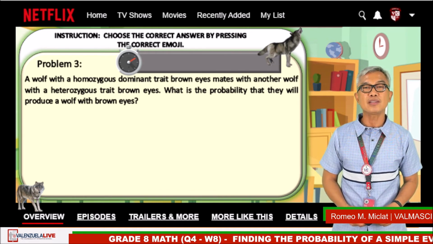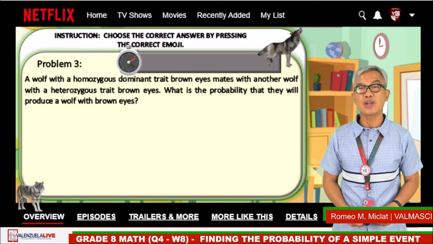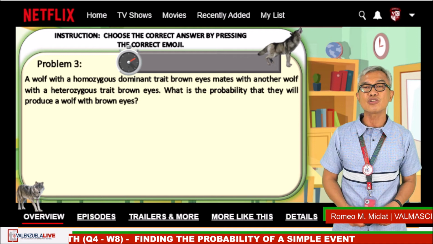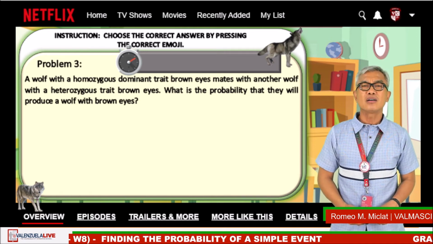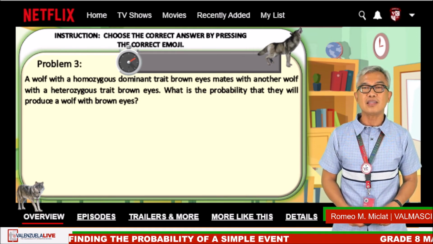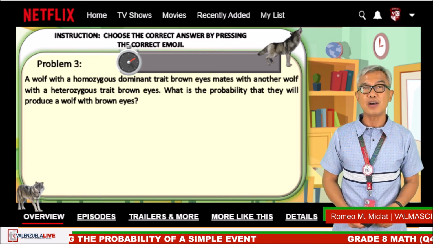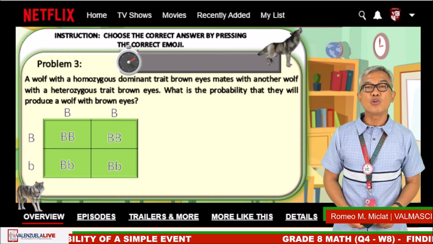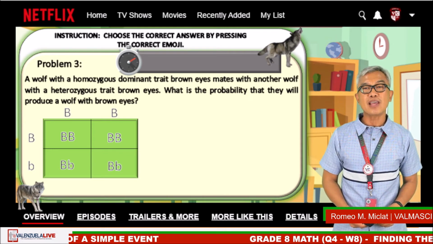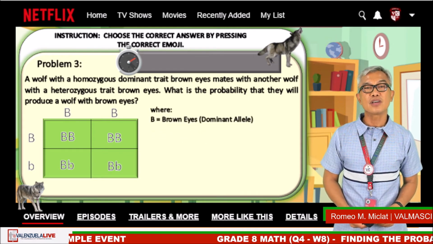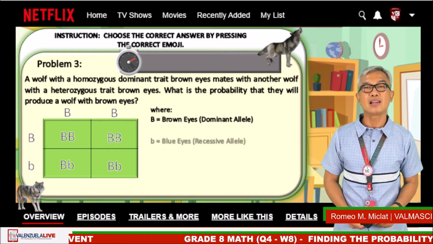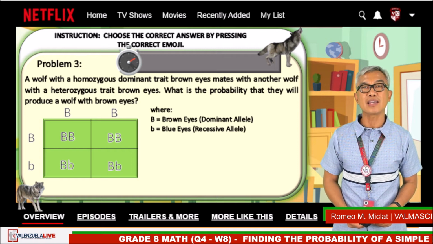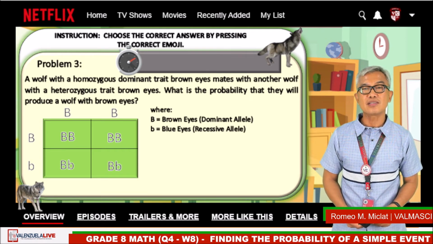A wolf with a homozygous dominant trait, brown eyes, mates with another wolf with a heterozygous trait, brown eyes. What is the probability that they will produce a wolf with brown eyes? The Punnett square is given below, where capital B represents the brown eyes, which is the dominant allele. The small b represents the blue eyes, which is the recessive allele.